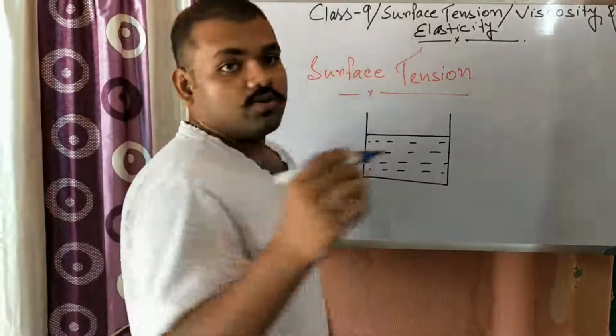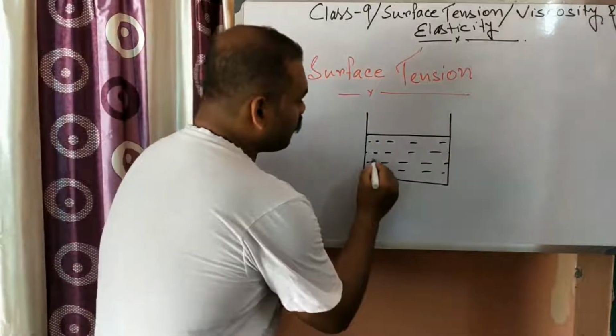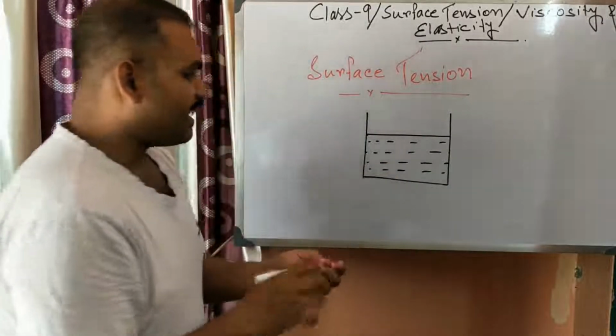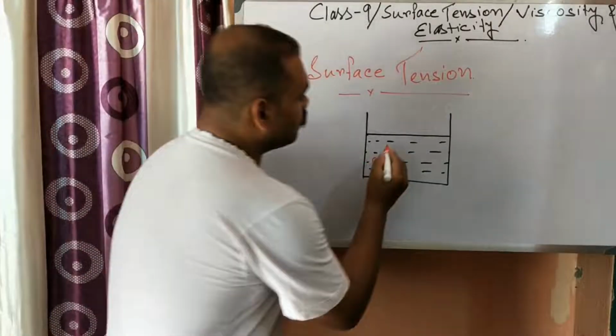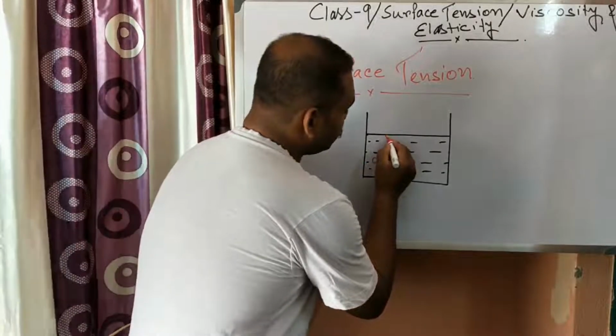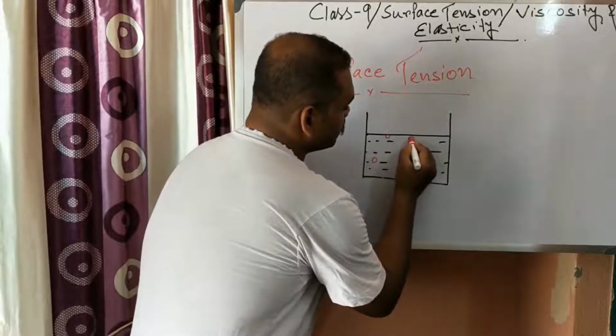Now we will consider three types of molecules. One molecule which is deep inside the liquid, another molecule which is here, and another molecule which is just here.